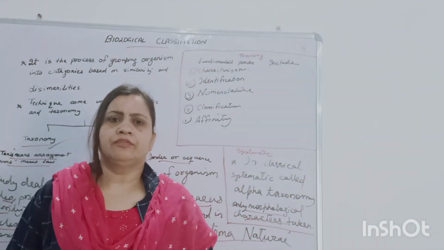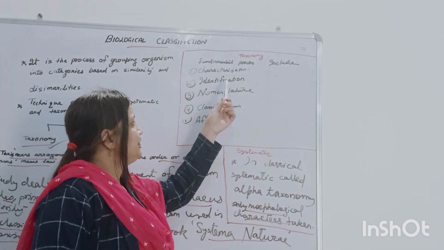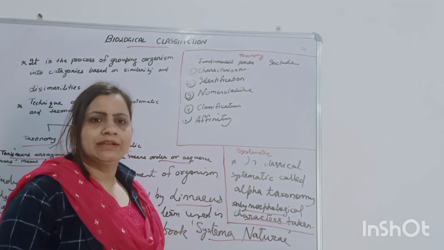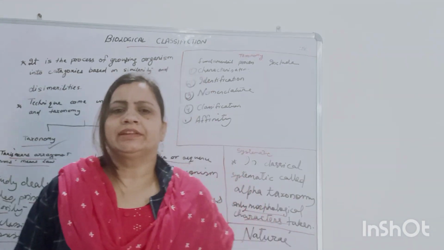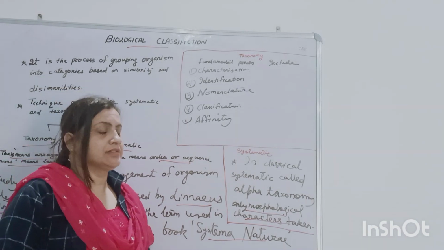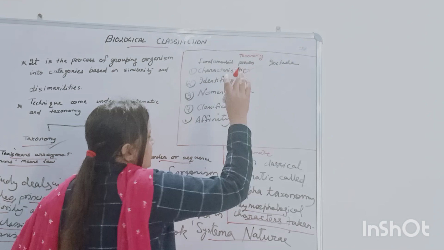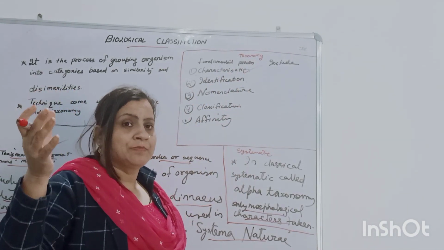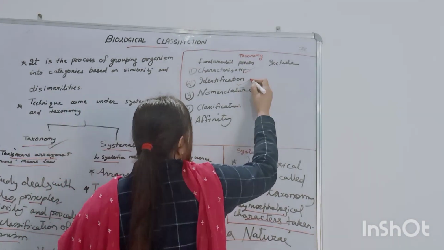Now come to the fundamental processes that include characterization, identification, nomenclature, classification and affinity. So what is characterization? Characterization is the listing of various observable characters, external and internal. When organisms are classified, it is based on the observed characters, external and internal. Then identification.